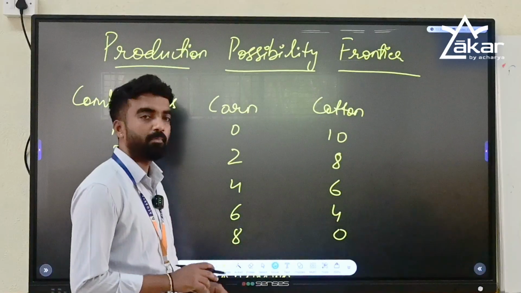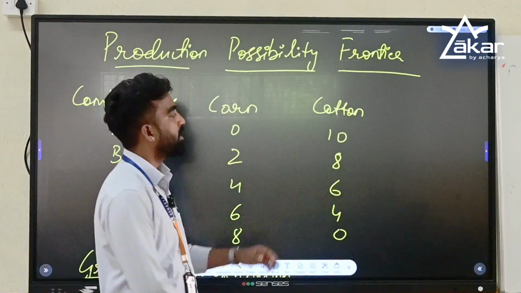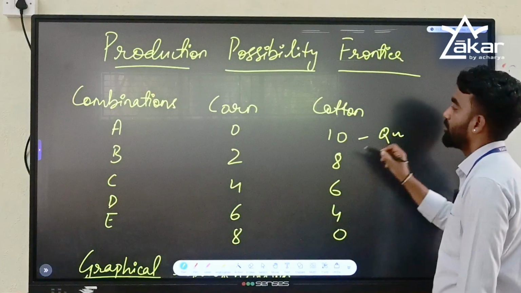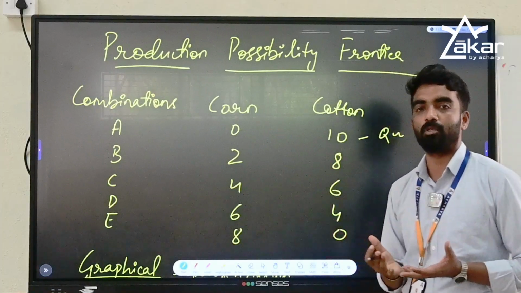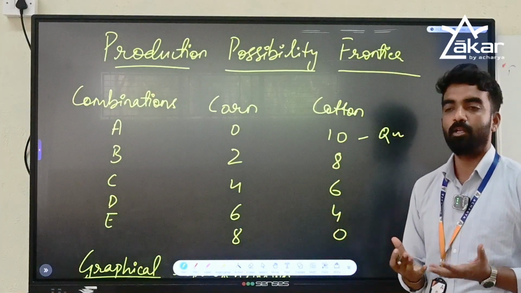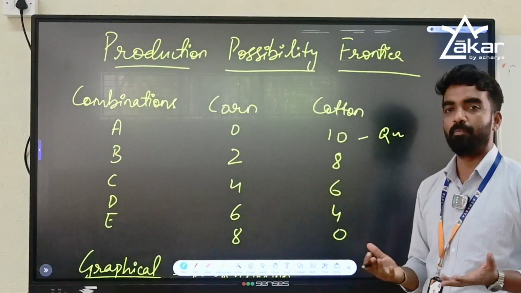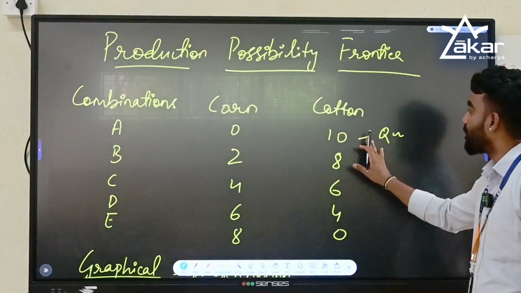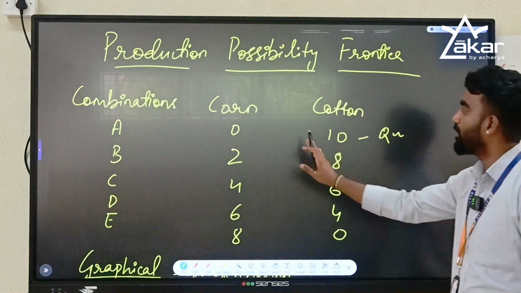Let's say I have used my entire land to grow only cotton, then I can produce only 10 quintals of cotton, 0 corn, because the entire resources which a farmer has, for example land, equipment, labor, are put together to grow only cotton.